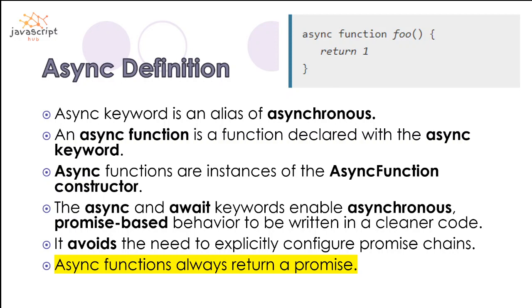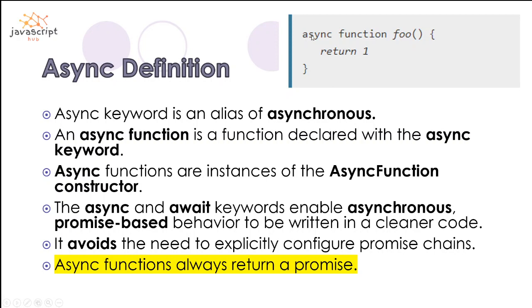So what is the async keyword? Async is an alias of asynchronous, where it refers to the asynchronicity of API calls or of requests. If we go to the syntax of a function, a normal function starts with the function keyword and the name of the function, but an async function starts with the async keyword.